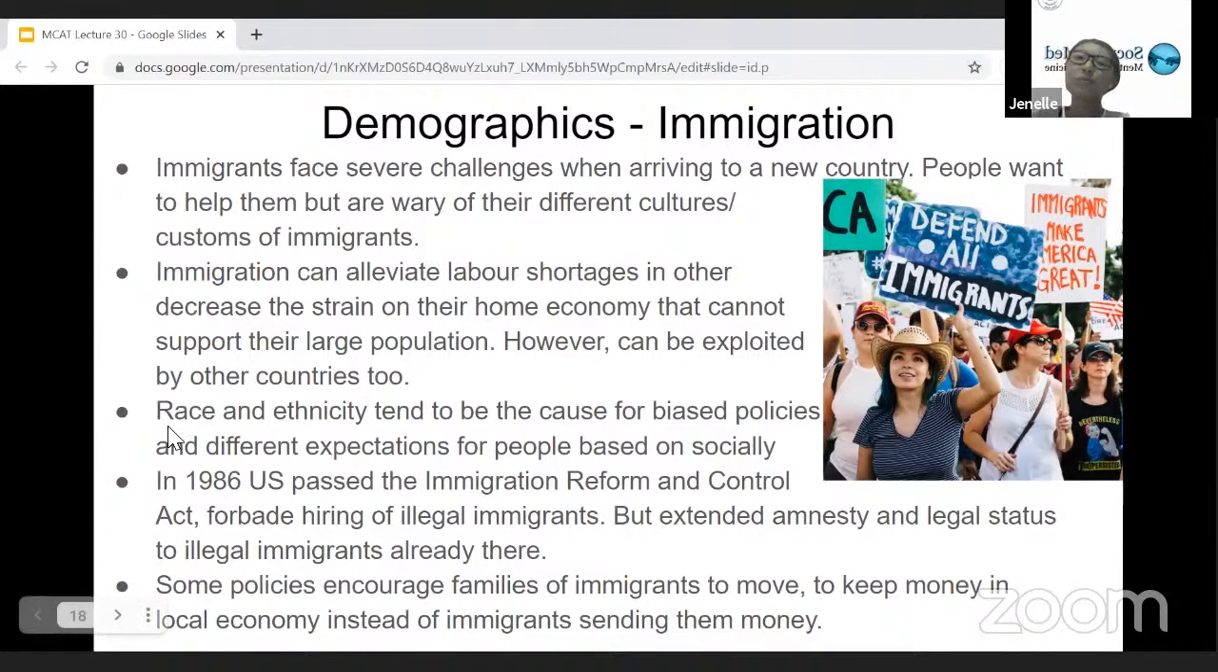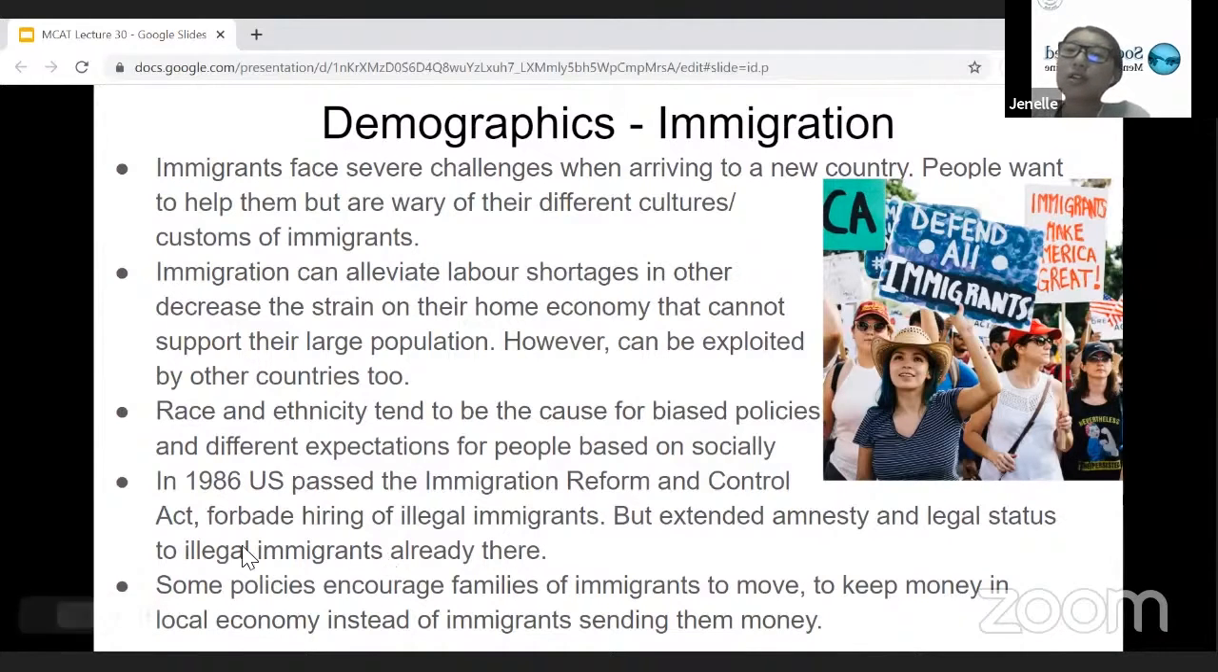And also race and ethnicity, like we mentioned before, tend to be a cause for biased policies and different expectations for people based on their social interactions and socially defined laws in a sense. So one example here is in 1986 when the US passed the Immigration Reform and Control Act, which forbade hiring of illegal immigrants. But they extended the amnesty and legal status to illegal immigrants that were already in the US at that time.